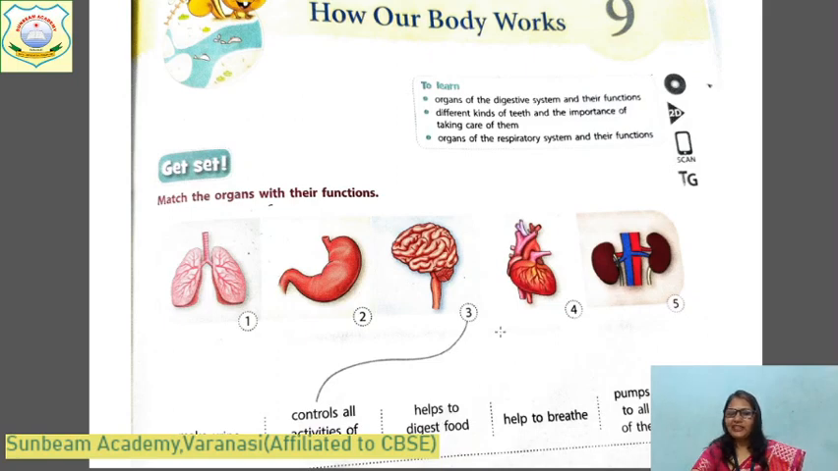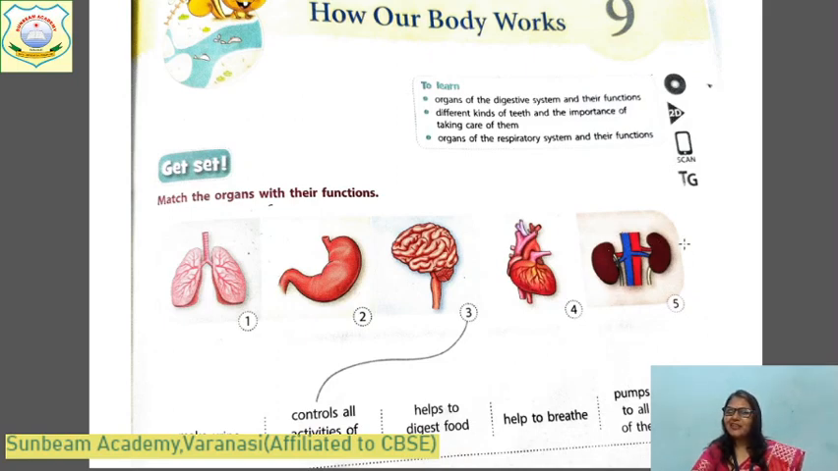And third, you have already done this. And now come to the fourth one. This is the picture of heart. And what is the use of heart? What is the function of heart? It pumps blood to all parts of the body. And what is the system name? Circulatory system. Okay. And this is the picture of kidney.